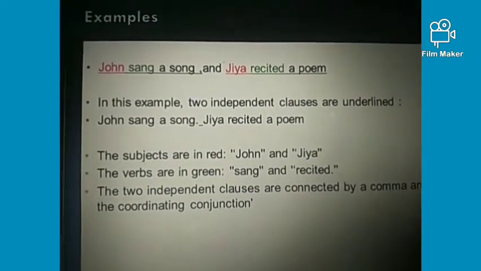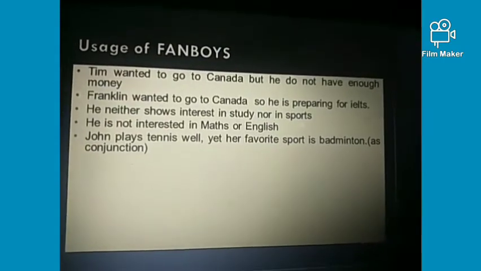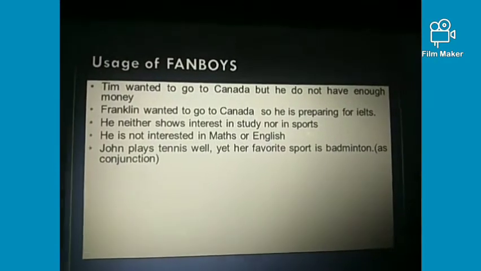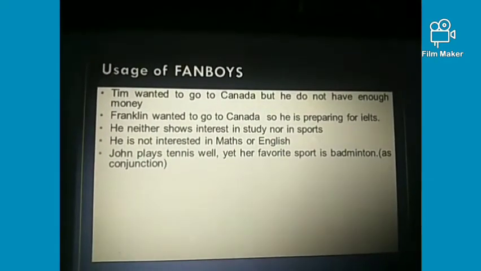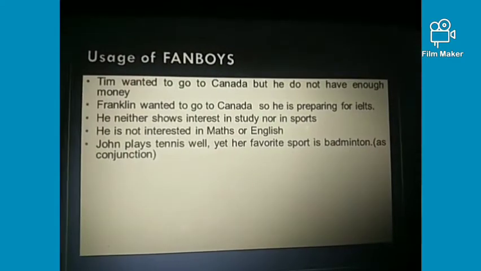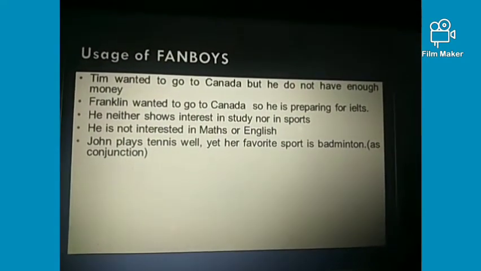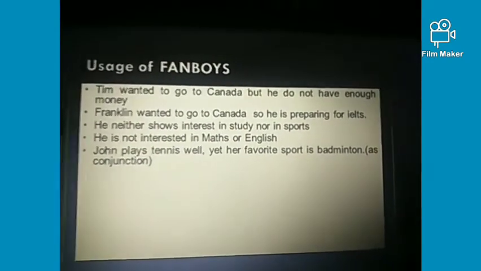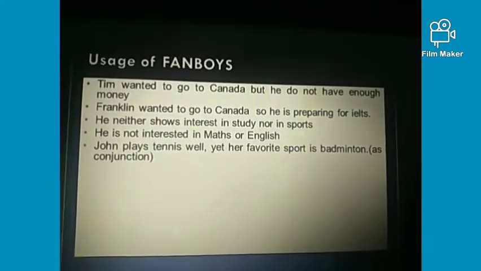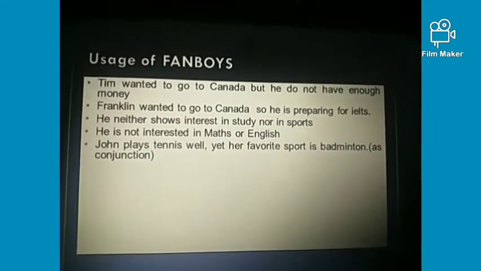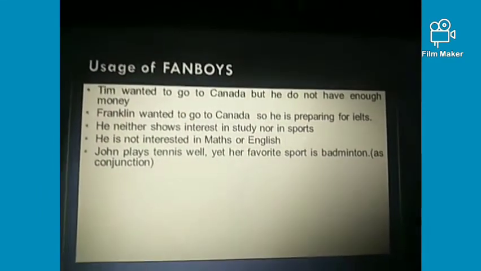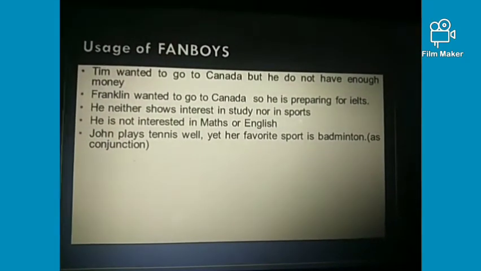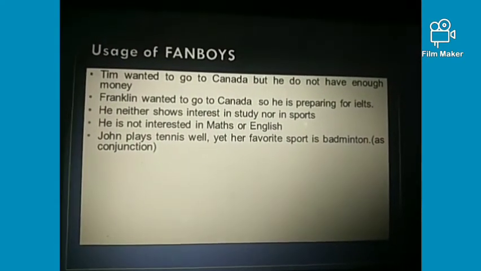So next, guys, I'll show you the uses of FANBOYS that is used to make compound sentences. Firstly, you can see the example using the conjunction but, that is Tim wanted to go to Canada but he does not have enough money, right? These both are independent clauses in themselves. Tim wanted to go to Canada is one independent clause, and he does not have enough money is another independent clause, because both provide a meaningful thought and are standing alone, right?